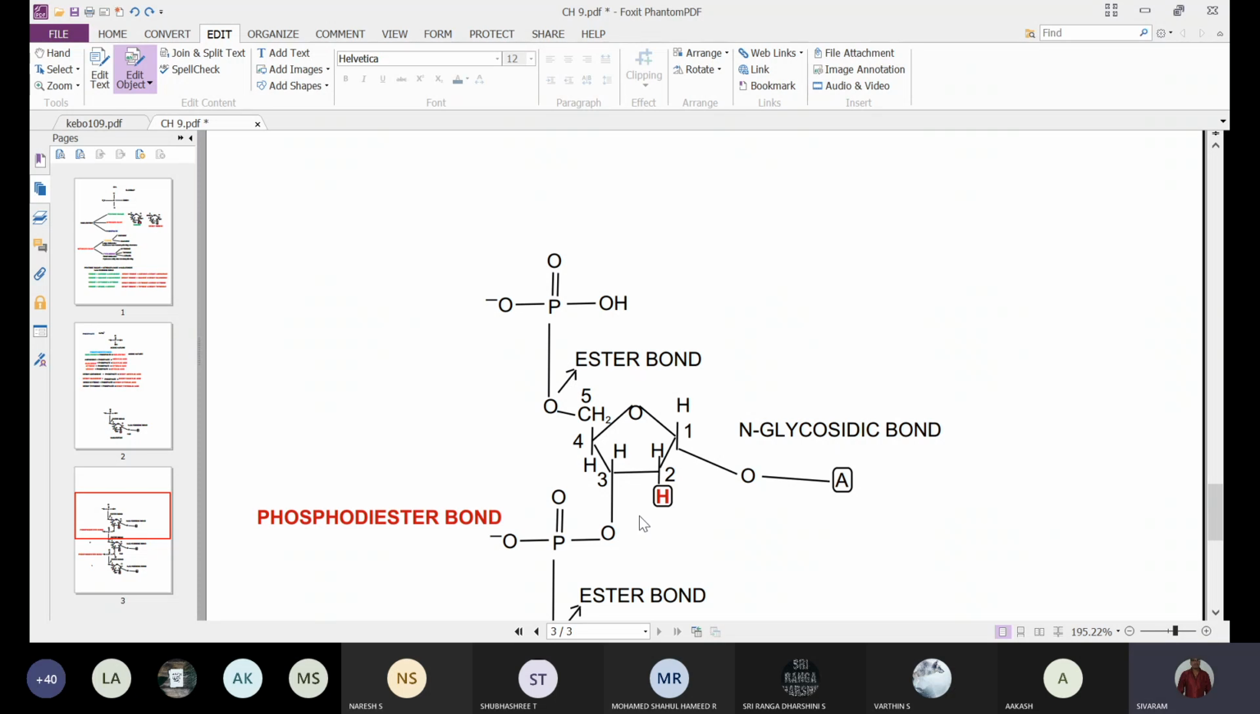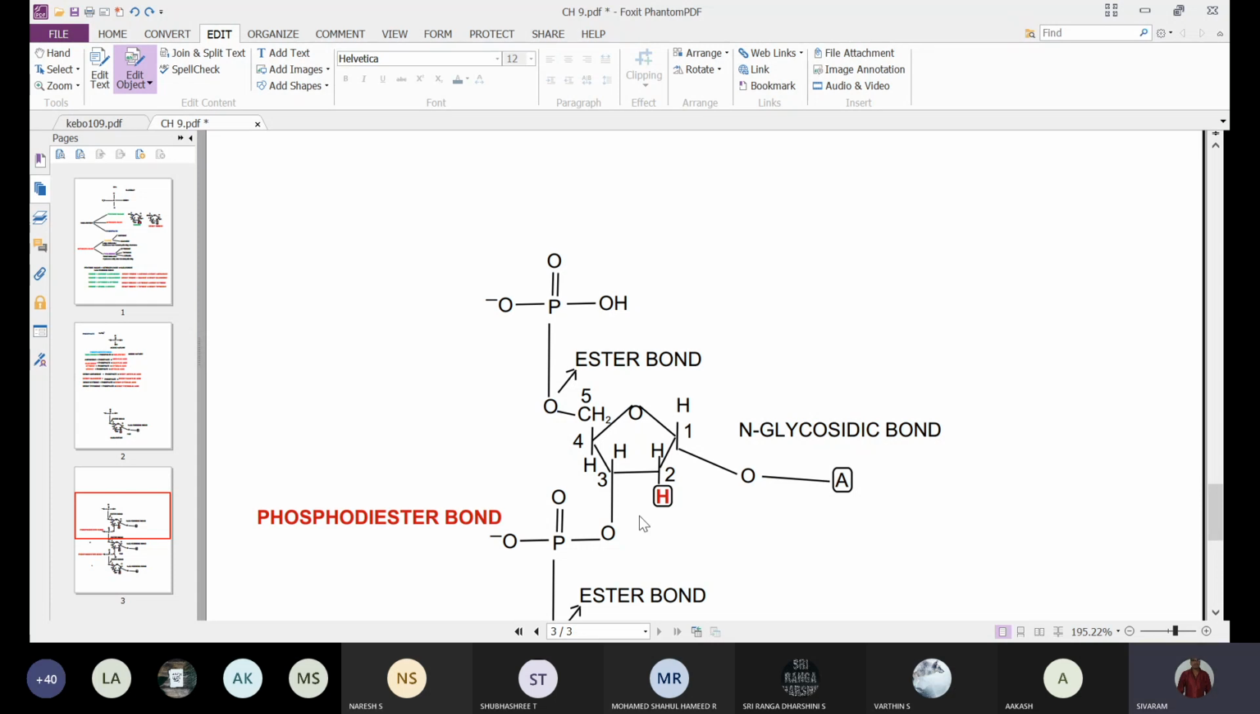If the cell is haploid, it will be 3.3 into 10 to the power of 10. If it is diploid, it is 6.6 into 10 to the power of 10 nucleotide molecules that will be present. That is the number of nucleotide molecules present in each cell with a nucleus, because the genetic material is present inside the nucleus in eukaryotic cells.